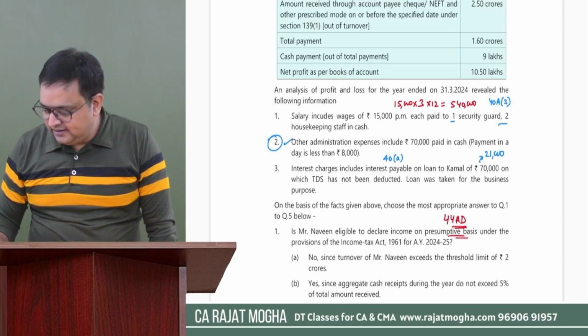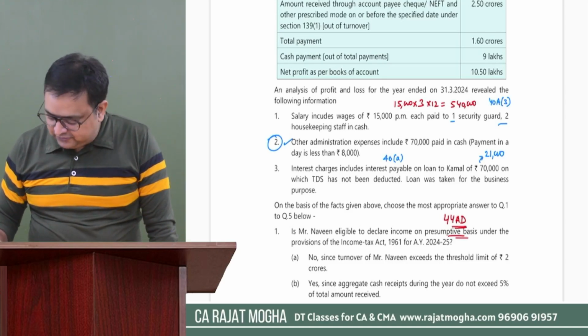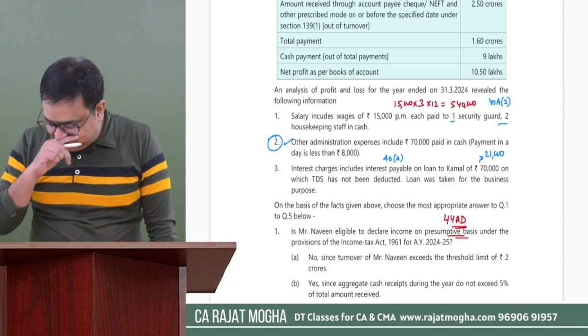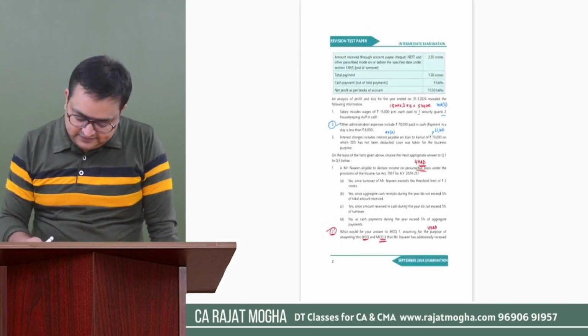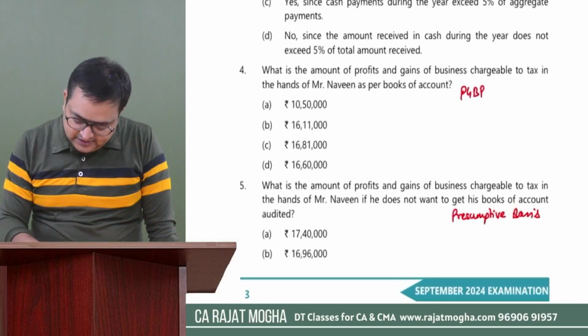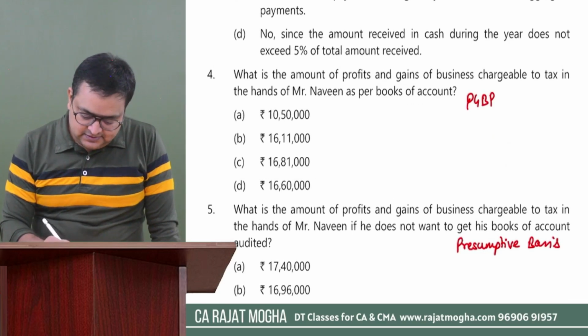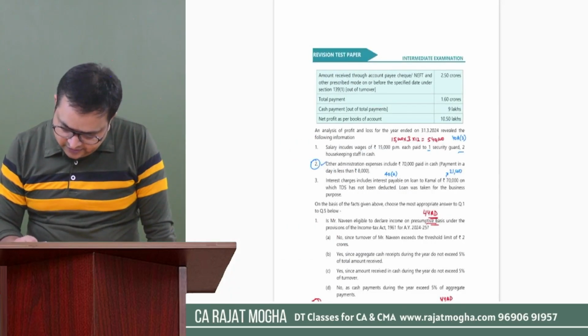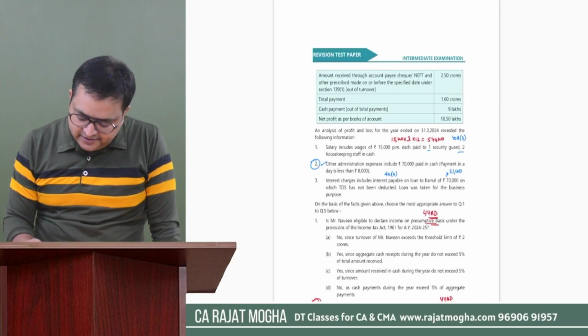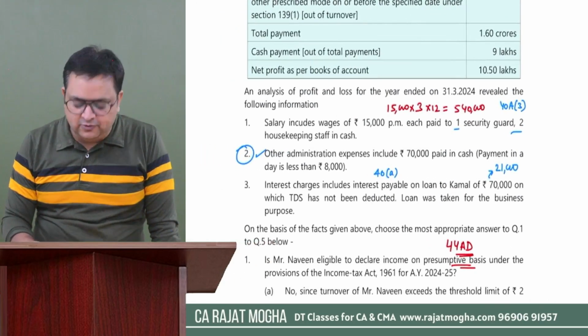This was easy, right? 5,40,000 plus 21,000. So it is giving me 16,11,000. Do we have this? 1611? Yes. So I believe you understood that. Should I write it over here, or did you understand? I'm writing it over here. See, net profit as per P&L account is 10.5.